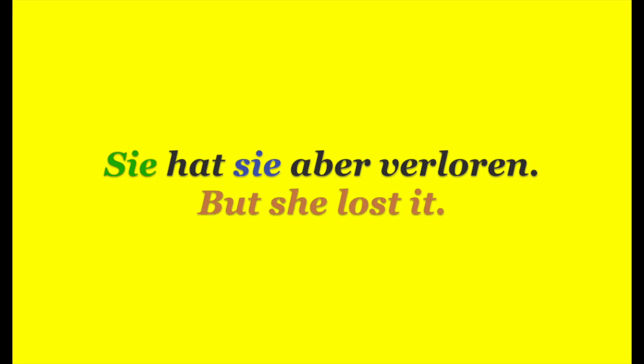So the first sie in this case would be the nominative, and whom or what did she lose? In this case, the beautiful watch. Sie hat die schöne Uhr verloren. And we replace die schöne Uhr with the accusative personal pronoun. This is why we have sie hat sie verloren.